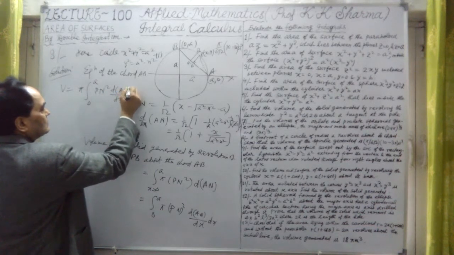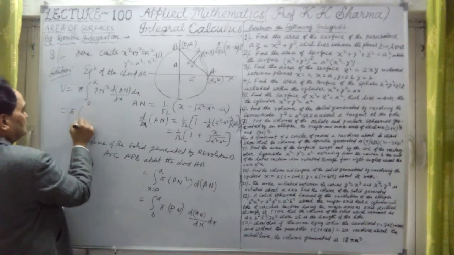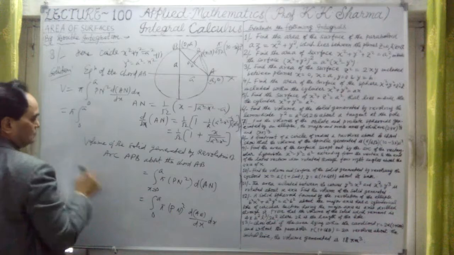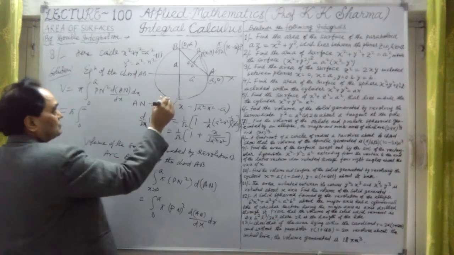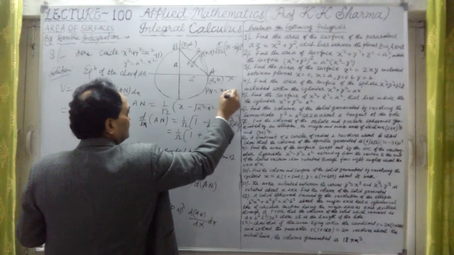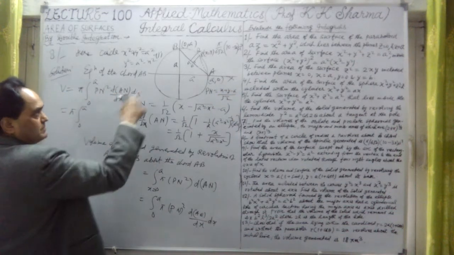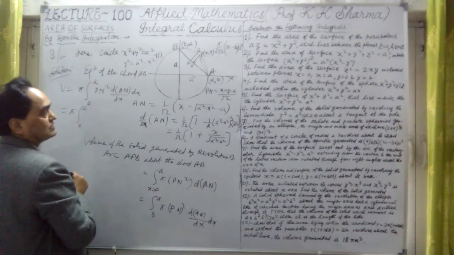So we are writing here pi 0 to a, PN square. We calculated the PN length as (x + y - a) upon root 2, that was the value of PN, the perpendicular length of P from the line AB.